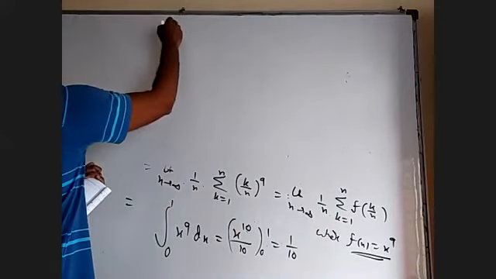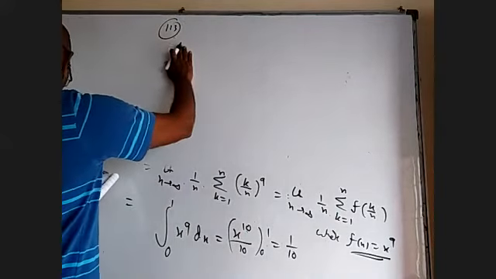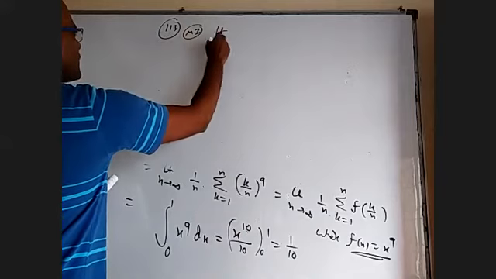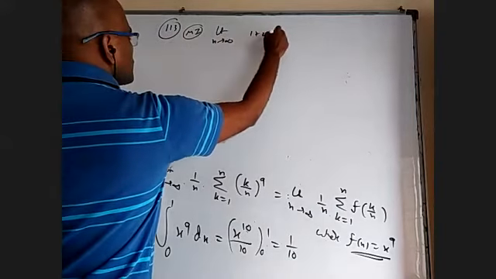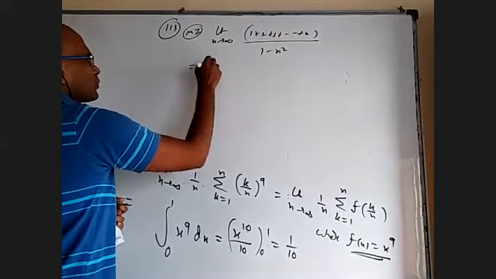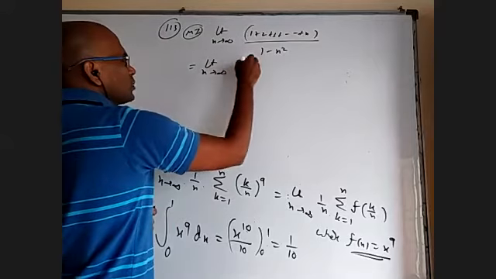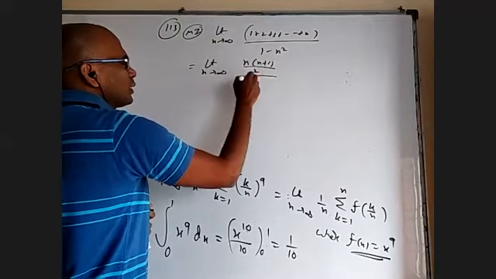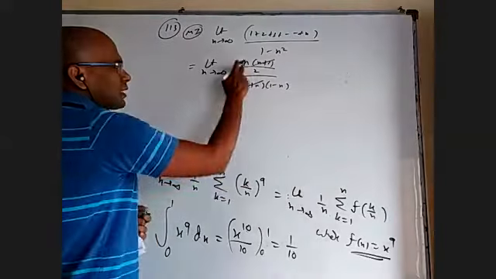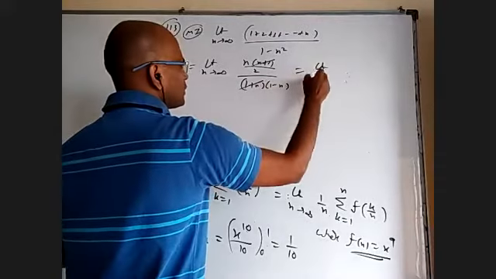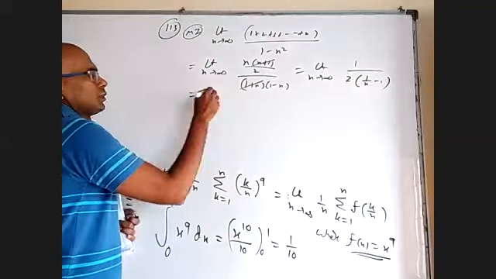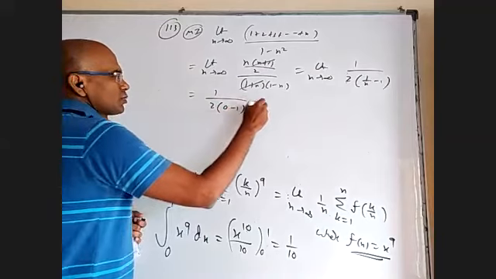Actually, 113 can also be done by limits. You don't need integration for that, but since they gave it, we will do it. Method 1 by first year limits only. Limit n tends to infinity. The question is (1 plus 2 plus 3 so on up to n) by (1 minus n square). Sum of n natural numbers is n into (n plus 1) by 2, by 1 minus n square. I can write 1 minus n square as (1 plus n) into (1 minus n). 1 plus n I can cancel, bring this n down. I'll get limit n tends to infinity 1 by 2 times 1 by (1 by n minus 1). That is 1 by 2 times 1 by (0 minus 1), so it will come to minus 1 by 2.